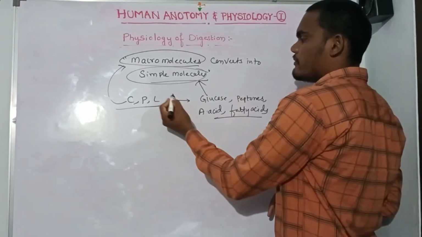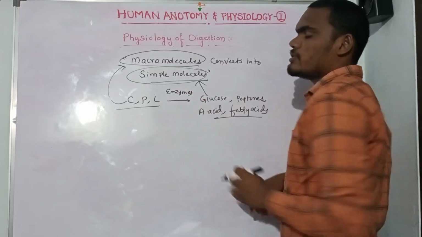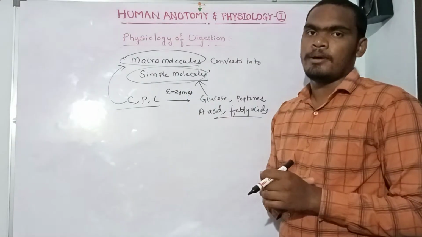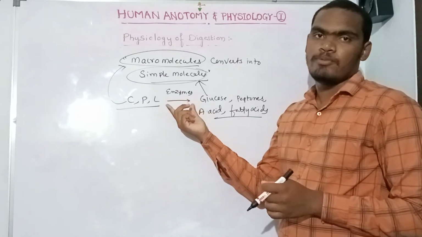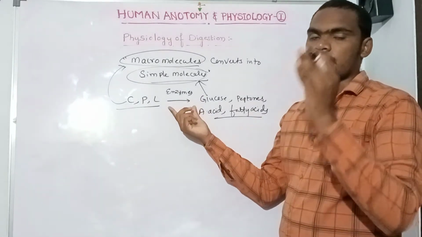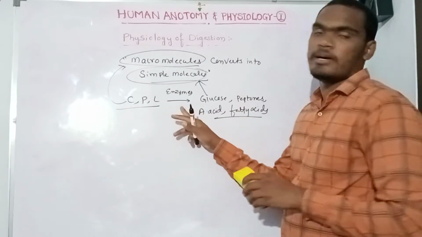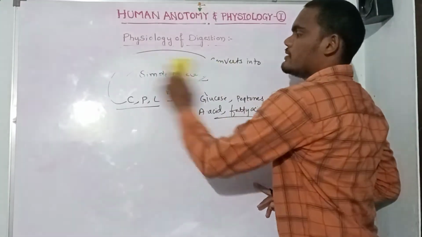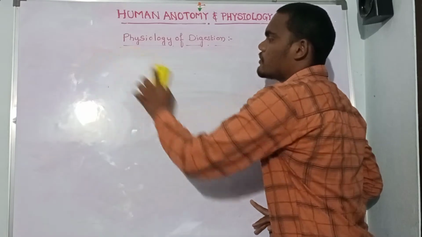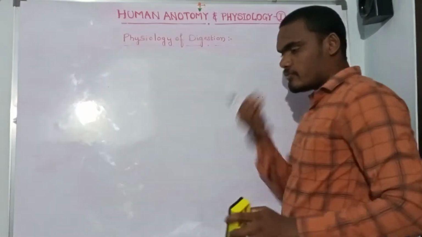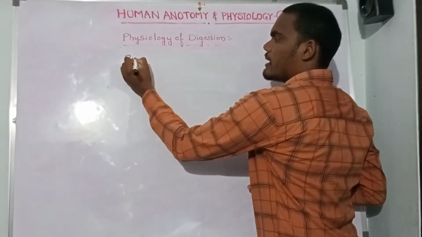So with the help of which enzymes? Enzymes: trypsin, chymotrypsin, carboxypeptidase, lipase. These enzymes help the digestion, that is the breakdown process. So where does this process start? We know it starts when we eat food, in the buccal cavity.